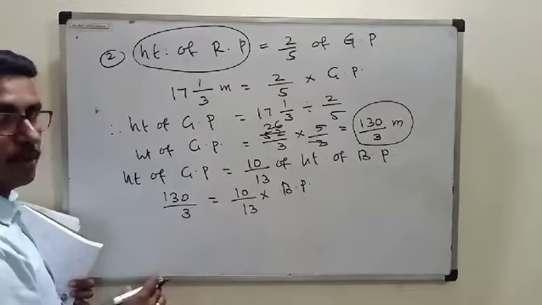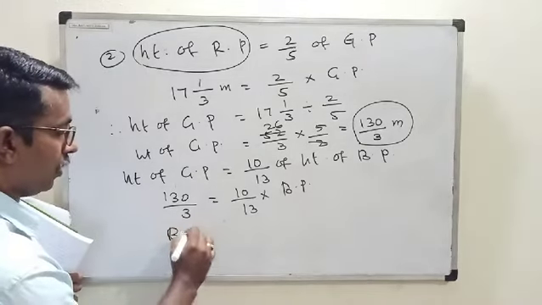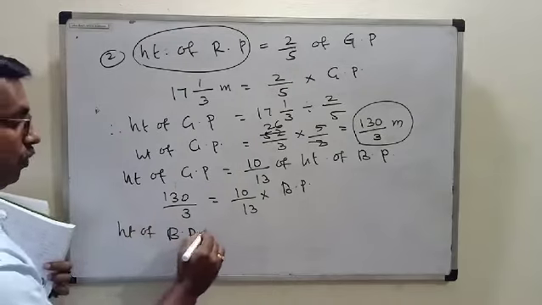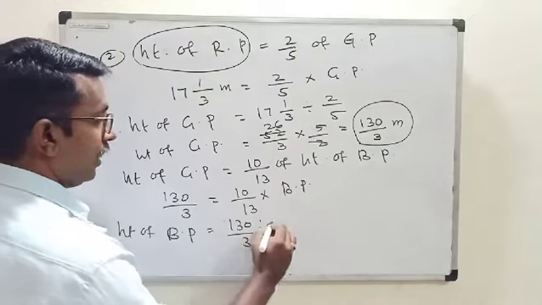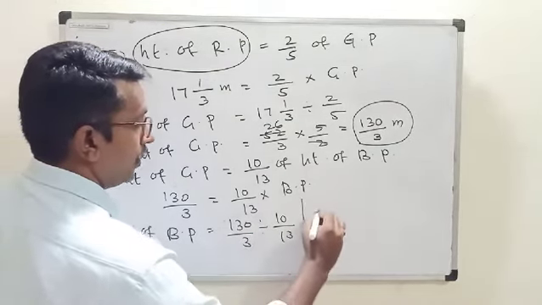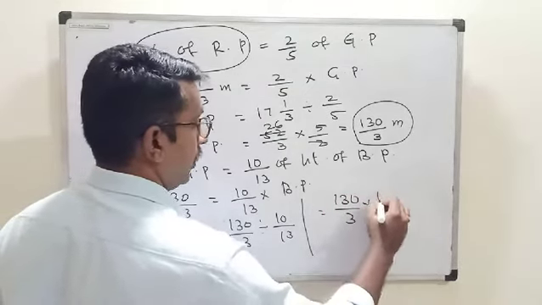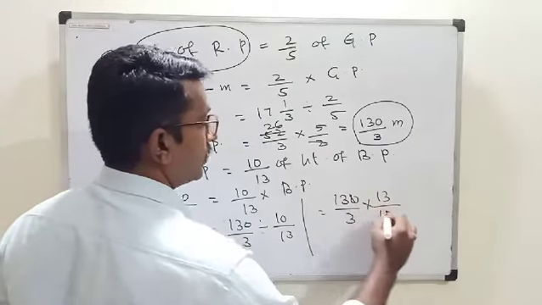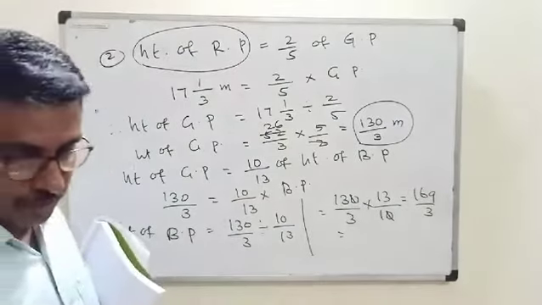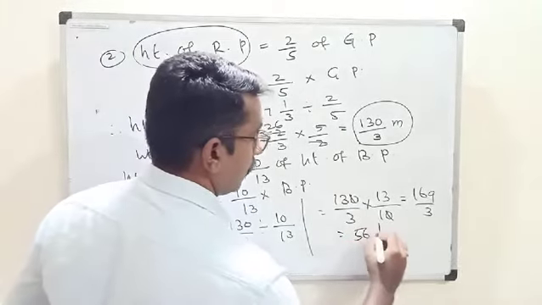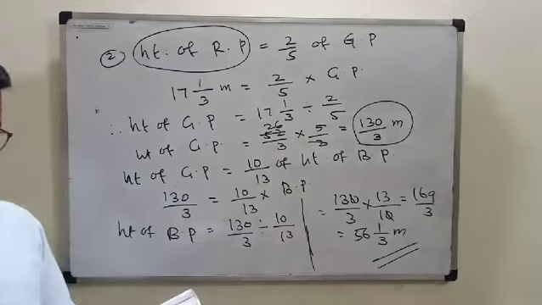Same as this one. Again we are going to apply which one? Linear equation. Okay. So blue pole, what is that? Height of blue pole is equal to 130 upon 3 divided by 10 by 13, which is equal to 130 upon 3 into 13 by 10. The zeros cancel. 169 upon 3. What is the answer? 169 upon 3 is 56 1 by 3 meter. This is the height of blue pole.